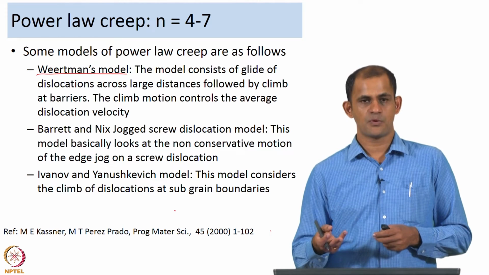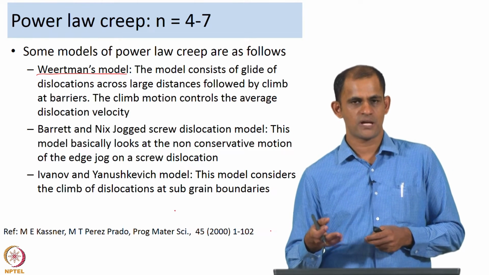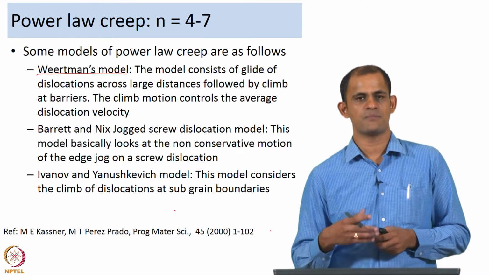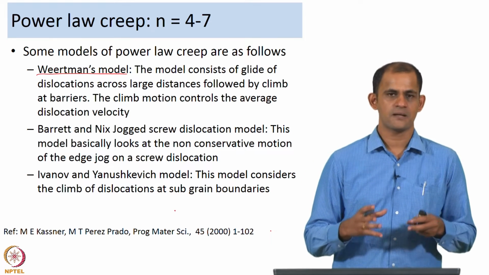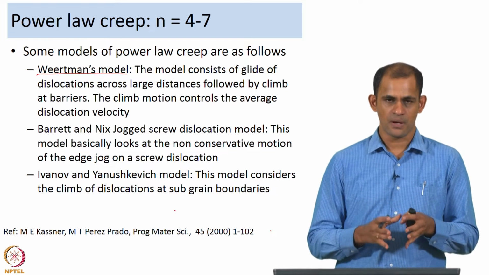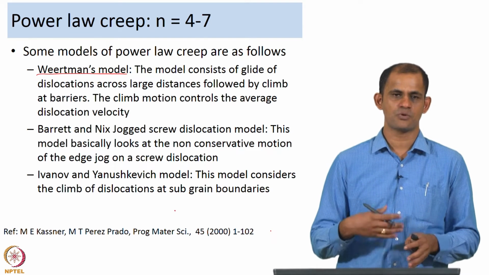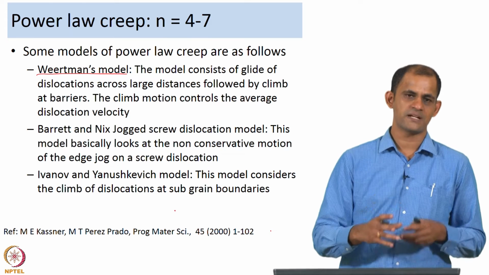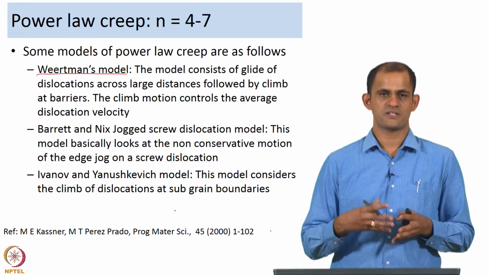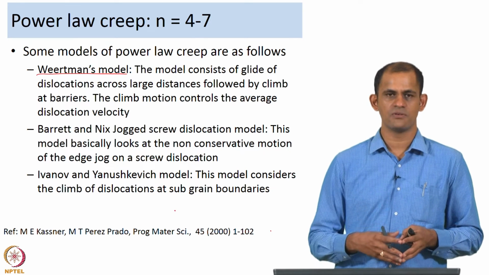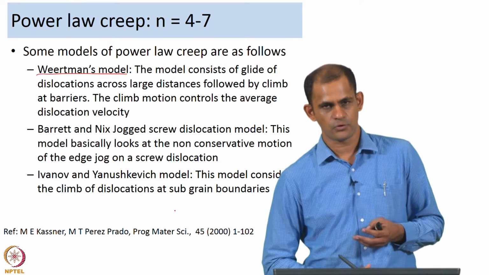Another model that has been proposed is by Ivanov and Anushkevich, and this model basically considers the climb of dislocations at subgrain boundaries. Ivanov and Anushkevich said that the presence of subgrain boundaries acts as barriers to dislocation motion, and in their model they said the climb of dislocations at the subgrain boundaries is what would determine the stress exponent, and this is what would generally give you a stress exponent in the range of 4 to 7.